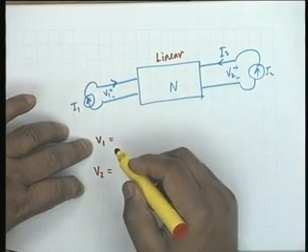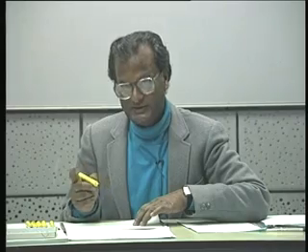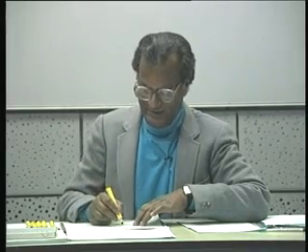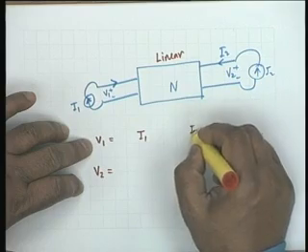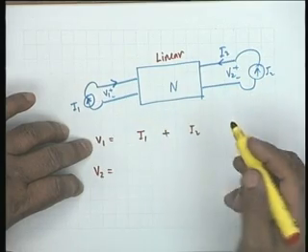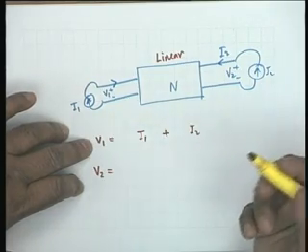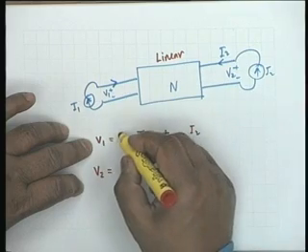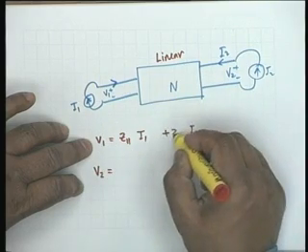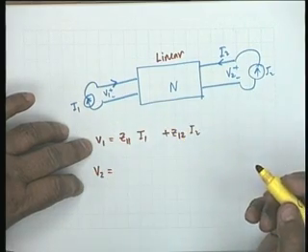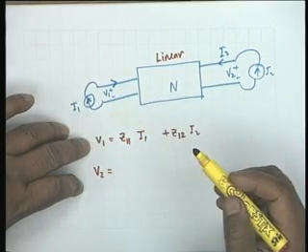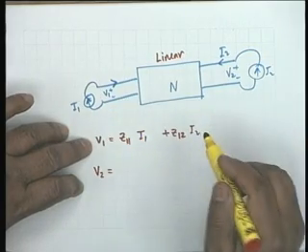In other words, V1 shall be a linear combination of I1 and I2, and therefore the coefficients we can say K1, K2, F1, F2, whatever constants, but the usual nomenclature is Z11, Z12. These are the constants. Is the point clear how we obtain this equation?